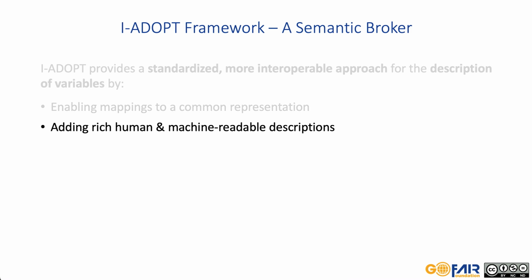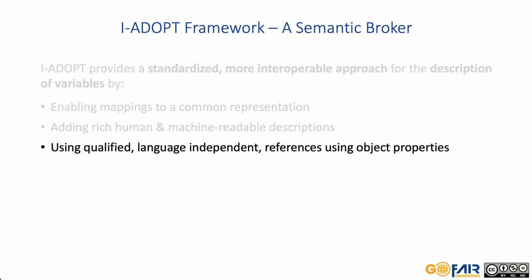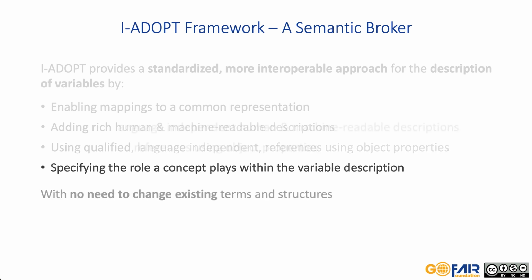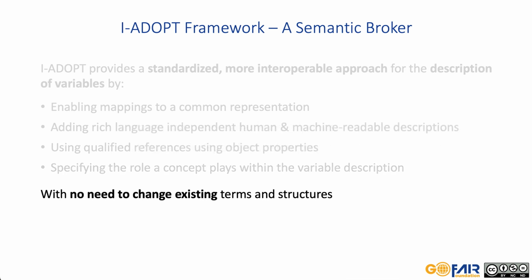These descriptions are language independent because they are based on a semantic model that can be easily applied in multiple languages. These semantic enrichments are implemented with qualified references using so-called object properties by specifying the role a concept plays within the variable description. One of the great benefits of using this framework is that the existing data structures do not need to be changed.